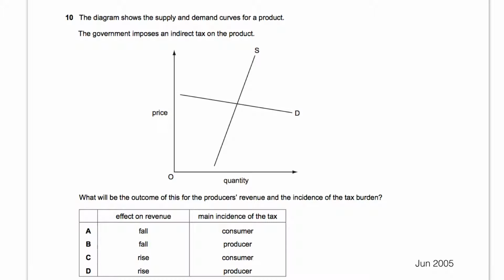Well, in these kind of questions, what we need to look at is the relative elasticity of demand and supply. If the PED is greater than PES, then this would mean that the burden of the tax will mainly fall on the producer rather than consumer. So the producer will pay the bulk of the tax rather than consumer.